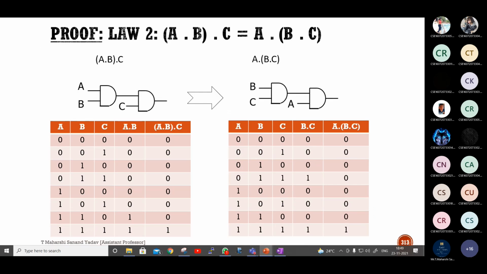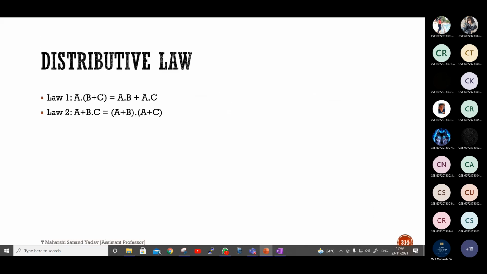This is about AND. Next, what is distributive? A dot B plus C means it will have two operators if you observe, AND followed by OR. Whereas in associative, all signs will be same. If it is positive, it will be positive only, or else it will be fully with dot operation. Whereas distributive means dot will be there followed by plus. So elaborate this one. This is A dot B plus A dot C. How will you implement this one by using logic gates? A dot B plus C I want.